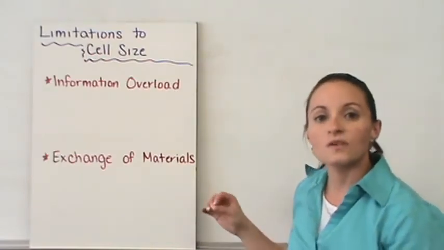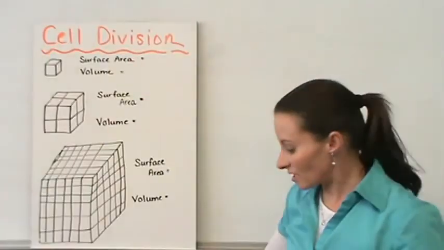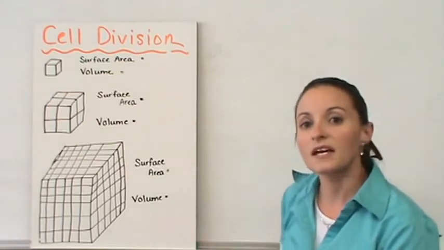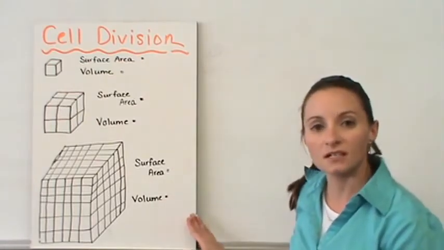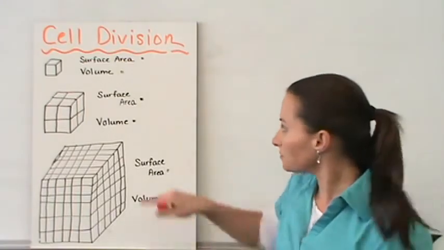So when cells start getting bigger, they will divide to make themselves smaller and make themselves more efficient. And I'm going to talk about the efficiency here in just a minute. We're going to look at the different sizes of the cell.